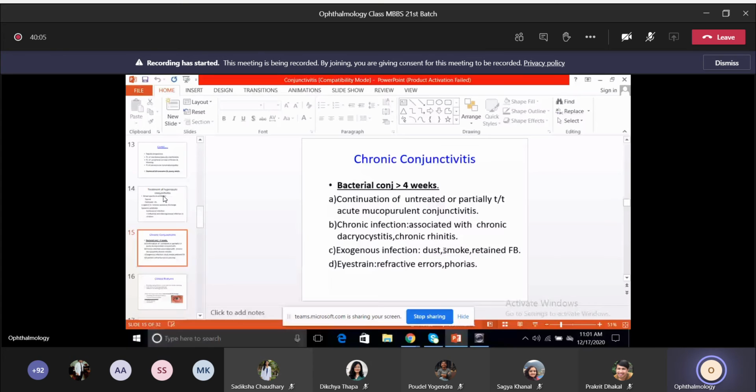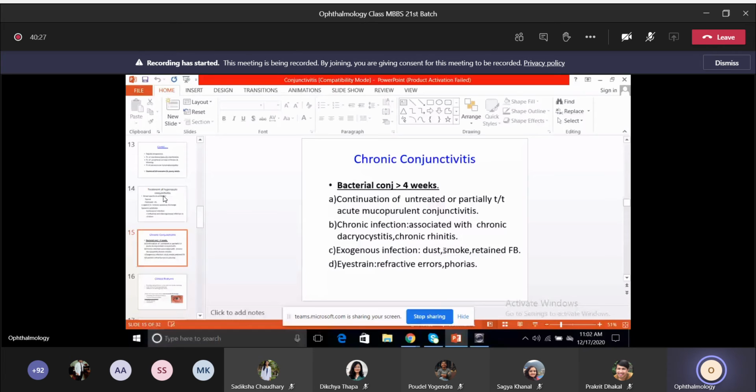So any bacterial conjunctivitis which lasts for more than 4 weeks is chronic conjunctivitis, and you have to rule out all these causes, especially uncorrected refractive errors in children causing eye strain.